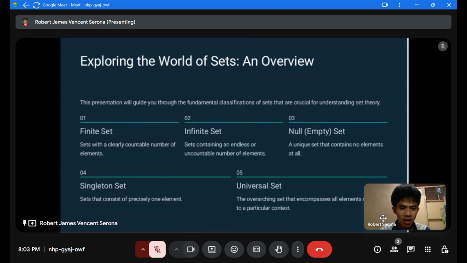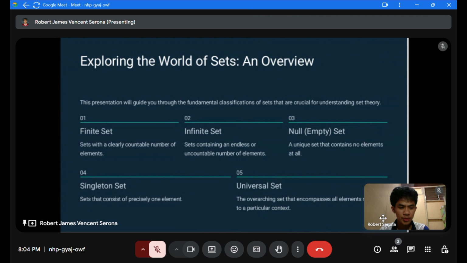Third, null or empty set. This is a unique set that contains no elements at all. For example, set A is 1, 2, and 3, and set B is 2, 4, and 6. Find the intersection of set A and B. It is an empty set or null set.